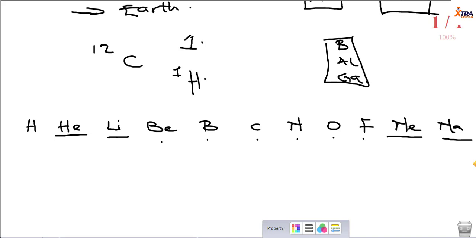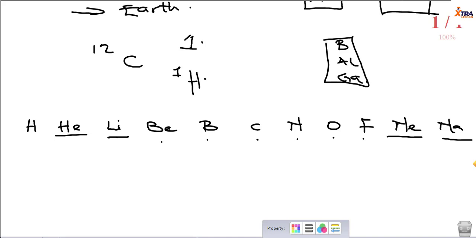Because when creating the table, what he did was he used the atomic masses of elements to arrange these elements. So he fixed elements into the periodic table using atomic masses. And I think that was the only and major blemish to his work, because at the time, the subatomic particles were not discovered. Subatomic particles were discovered a few years after that, less than 10 years after that. The first was electrons by John Joseph Thomson. But before the discovery of electrons, Dmitri Mendeleev already published his work. So Dmitri Mendeleev used atomic masses because that was the best he could do at the time.